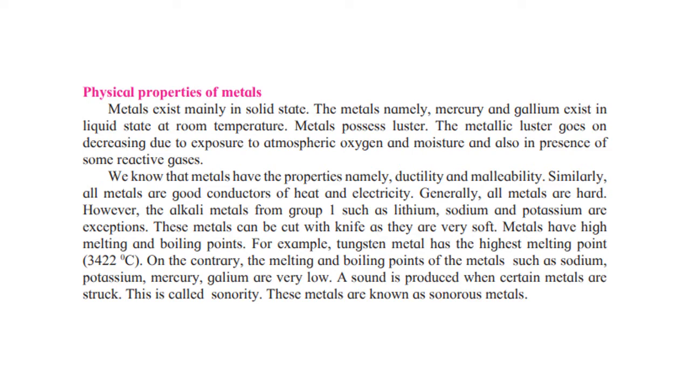Metals possess luster. Luster means most of them are shiny. The metallic luster goes on decreasing due to exposure to atmospheric oxygen and moisture, and also in the presence of some reactive gases. For example, silver. It's shiny but it becomes black.